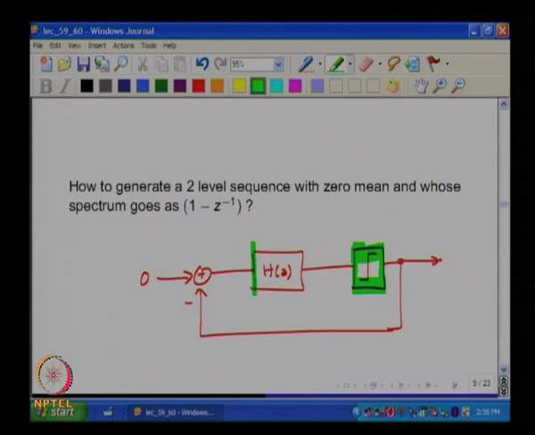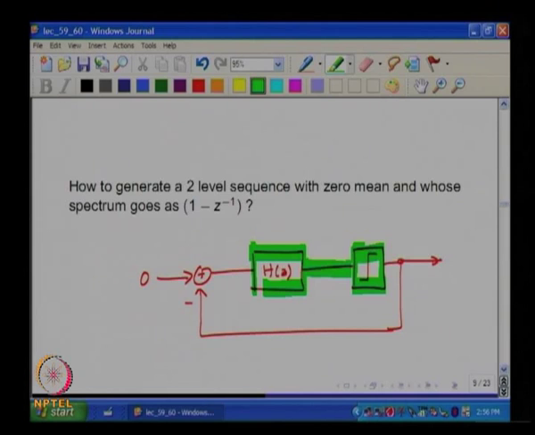Then I compare that 2 level sequence at low frequencies with what I want, which happens to be 0 in this case. And because I am only interested in low frequencies, I multiply it up by some h of z which has got a high gain at low frequencies, and if this loop is stable, that is a very important if. Okay. All right.